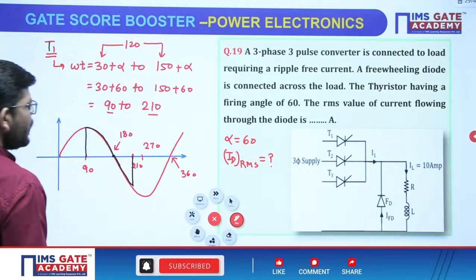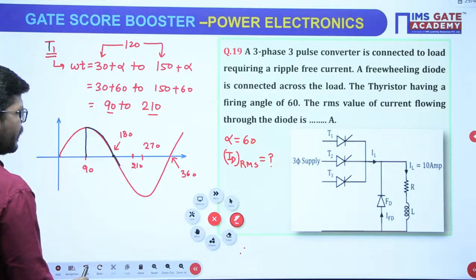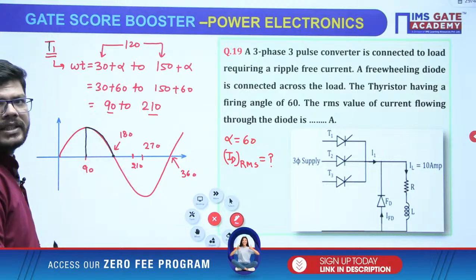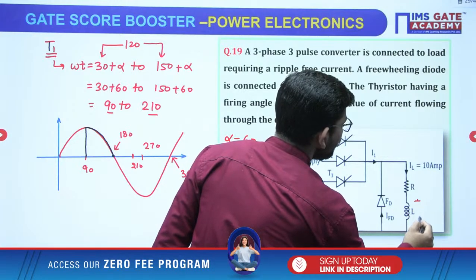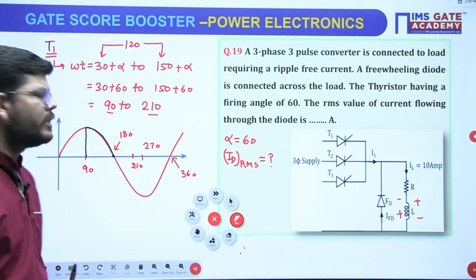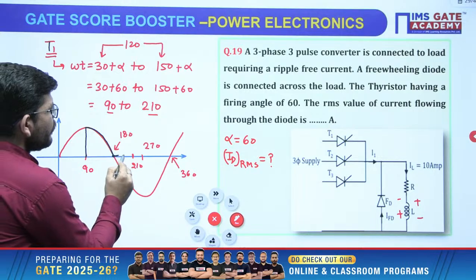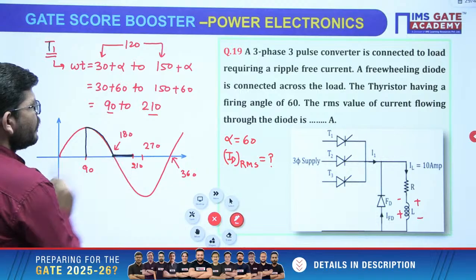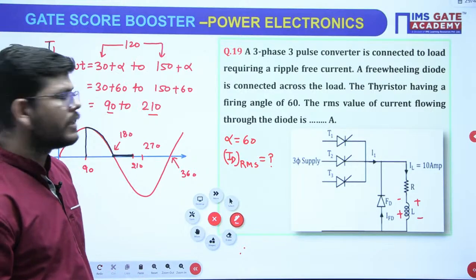Now what will happen because of the freewheeling diode? The moment you reach 180, the negative cycle will start. When the negative cycle starts, inductor current should have become 0 and the inductor will reverse its polarity. So when the inductor reverses its polarity, the freewheeling diode will be conducting. Your freewheeling diode will conduct from here to here. Then after that your other switch will start, correct.